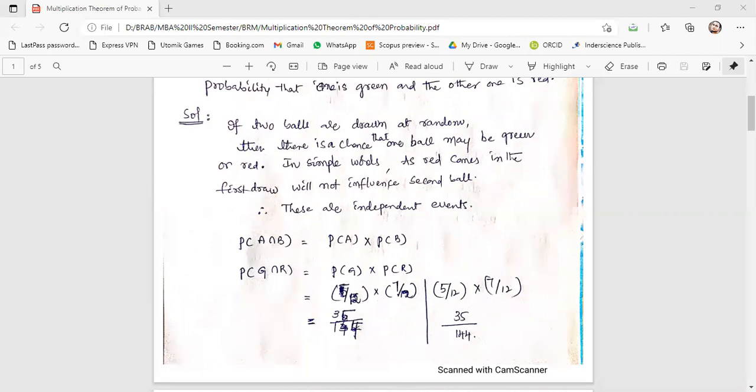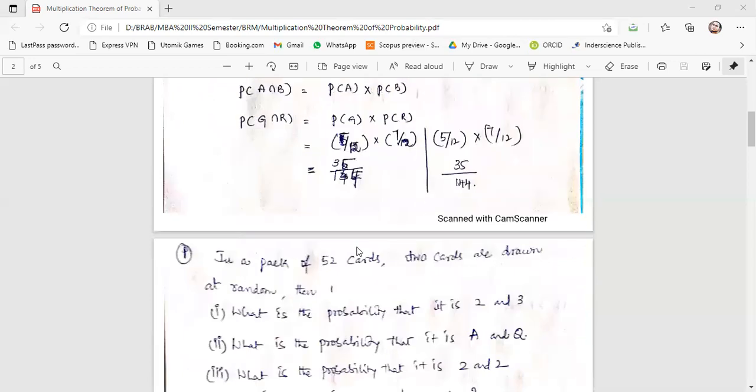Navya, are you there? Sir, yes. Have you got this 35? 35, sir. 5 into 7 is 35, I mean the number of green balls and the number of red balls. If we multiply that, we'll get 35, sir. Correct, correct. Okay, you can mute yourself. We'll proceed to another problem.